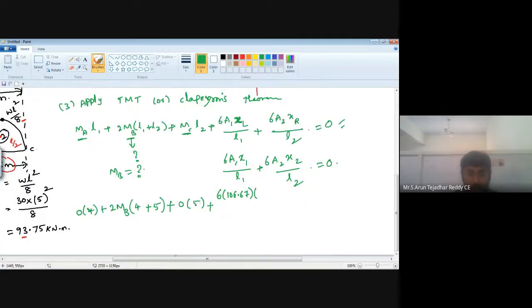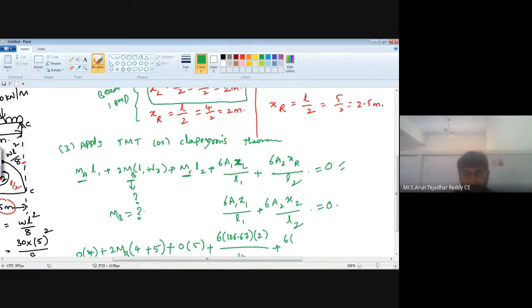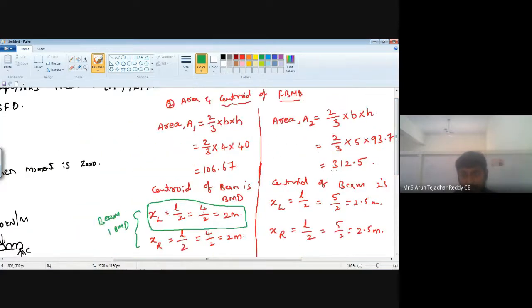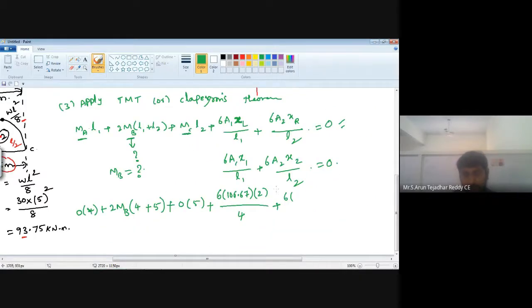So here it is 2 meter, and the span of beam 1 is 4 meter, plus 6 into A2. A2 is 312.5, into XR.